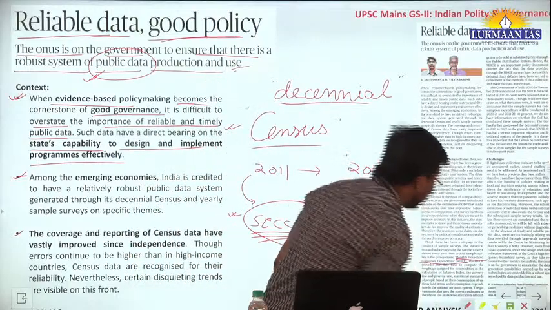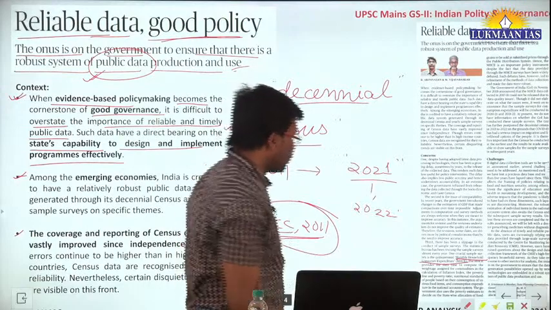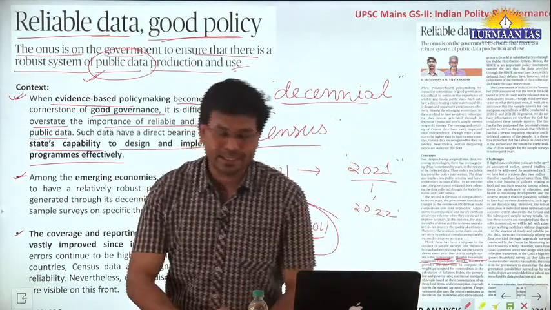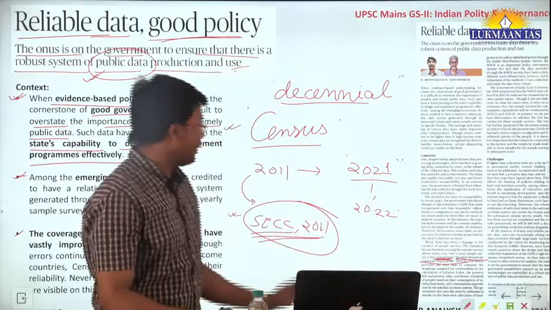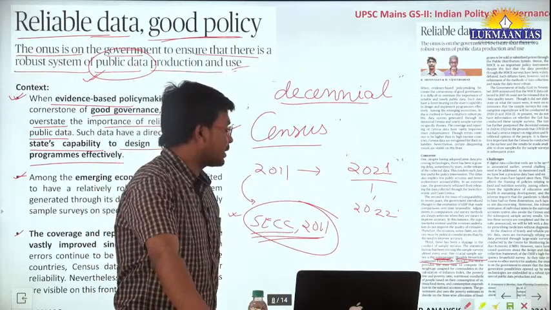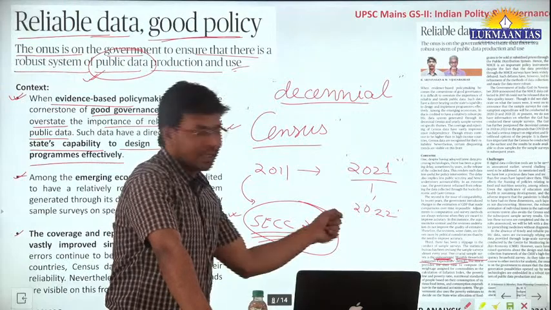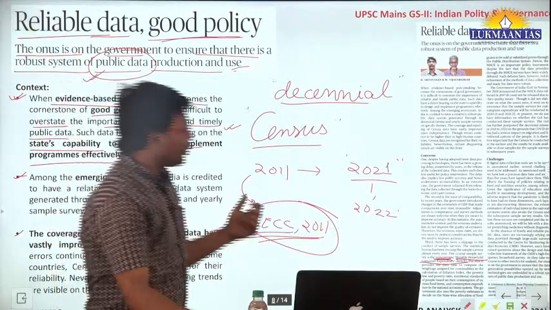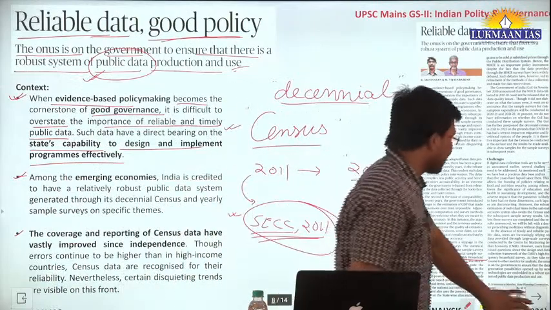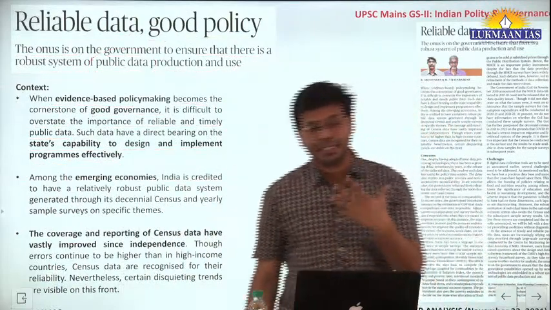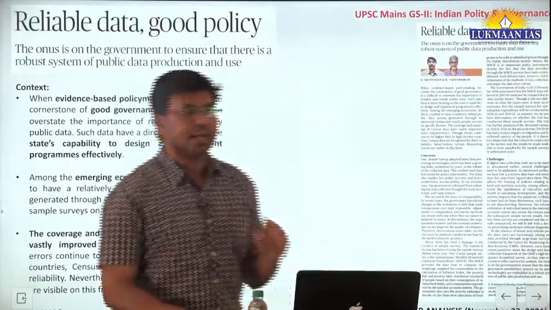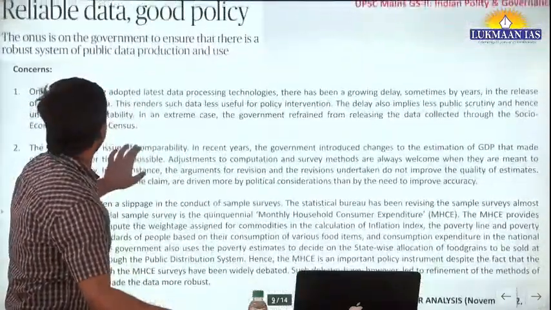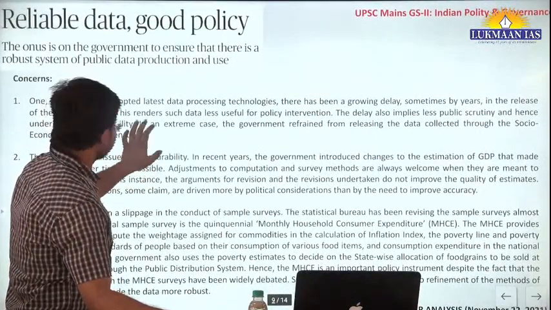Okay, monthly household consumer expenditure. So it is a quinquennial exercise, which means this is done once every 5 years. Monthly household consumer expenditure. So this particular report also helps the government to identify those areas where households make expenditure, so that the Government of India can come up with such policies.